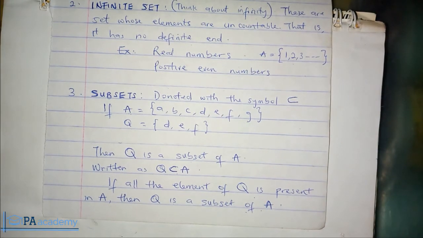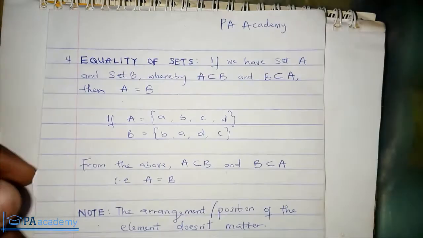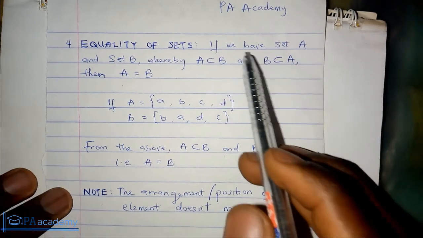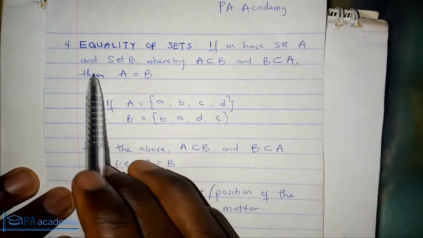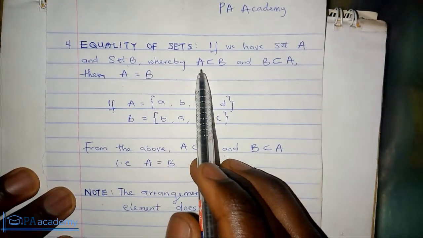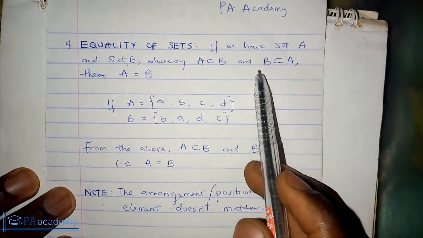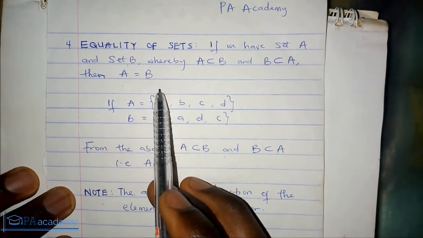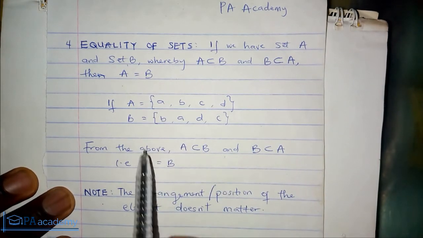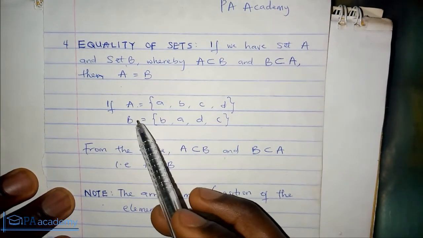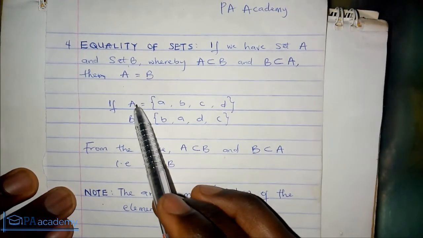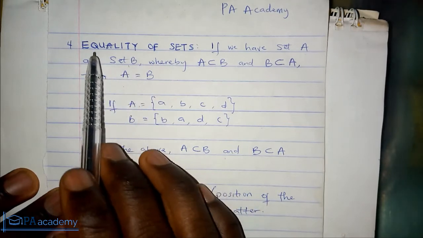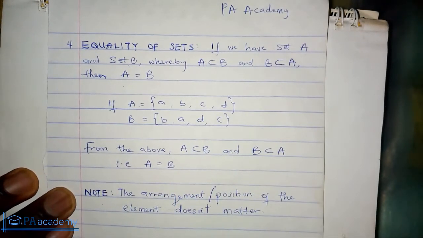So another one we are going to be looking at is equality of sets. Now, equality of sets says if we have set A and set B, whereby A is a subset of B and B is a subset of A, then A is equal to B. What does it mean? It means if we have a set A and set B, and the elements in set A are the same elements we have in set B, then that's what we mean by equality of sets. That means the sets are equal.